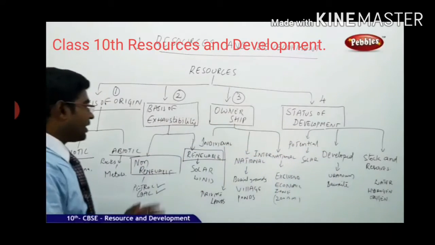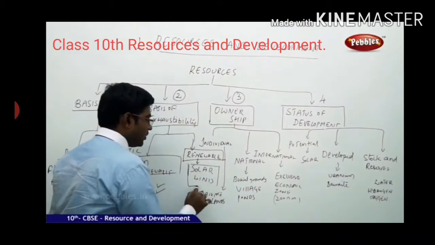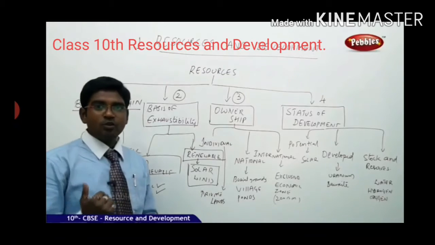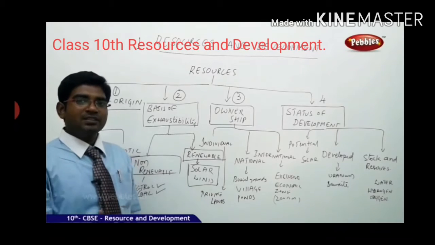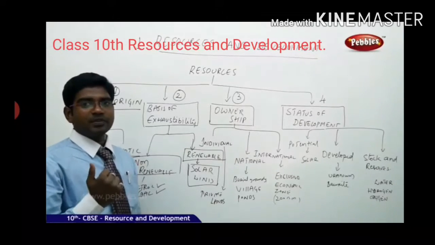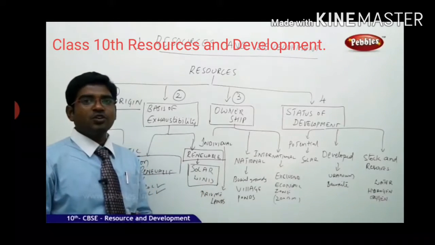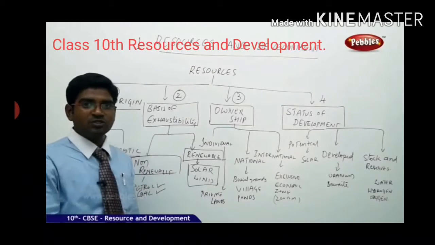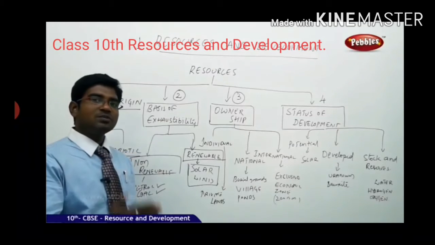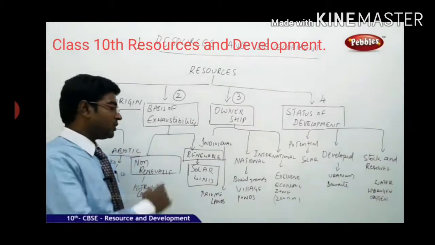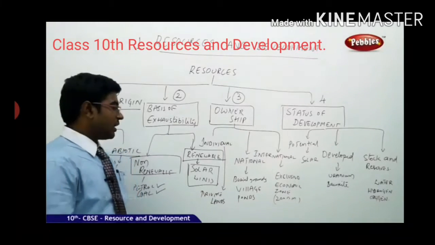When we talk about renewable sources, you can take solar energy or wind energy as examples. Renewable means something which can be renewed, reused again. Solar energy is very vast, you can use it daily. Today you use the solar energy, it doesn't get exhausted. Tomorrow again the sun will come, and you have the source of energy for you. So solar energy is the best example of renewable sources of energy.